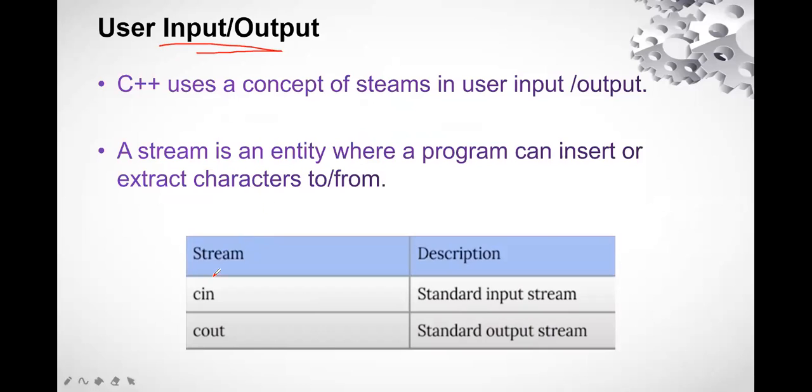Here we are using these two things, that is cin and cout. cin is used for input, if we are taking any input from the user, and cout is used for displaying on the console, giving the result to the user. So the standard output stream is cout and the standard input stream is cin, right? So C++ uses these two streams for user input and output.